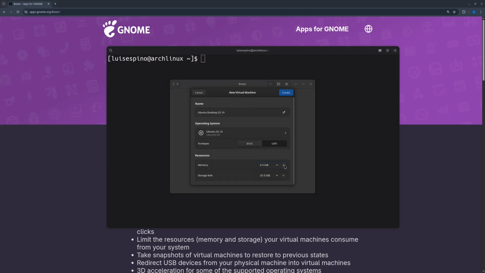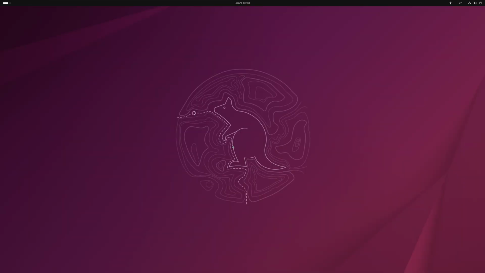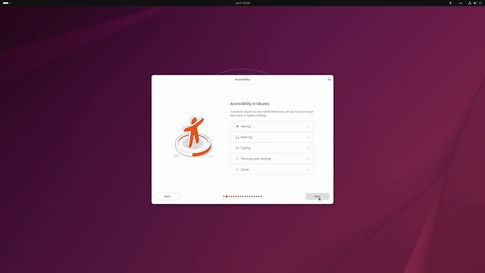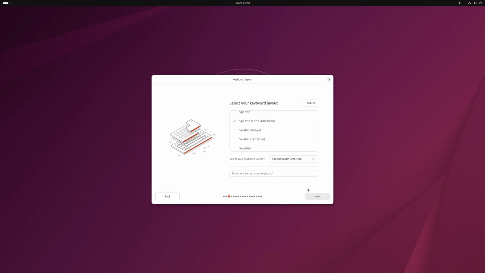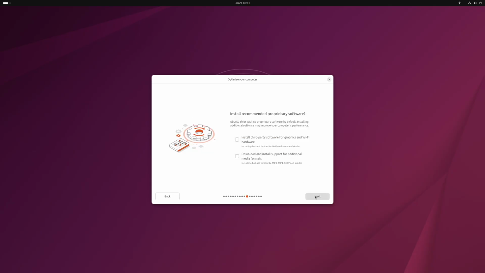I selected UEFI, assigned 16 gigabytes of RAM, and left 25 gigabytes of disk space. We wait for the Ubuntu Live ISO to boot. The distribution has flavors, and one of the most notable for performance is Lubuntu. We select the language, keyboard layout, allow it to use the wired connection, and leave the remaining options as default.